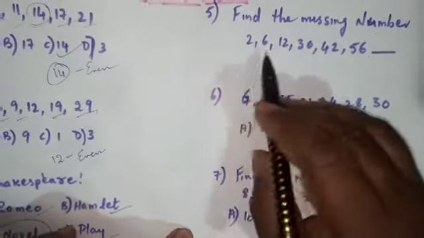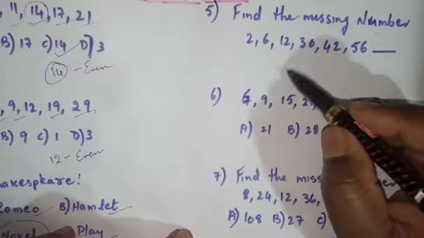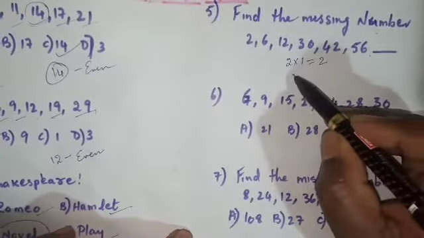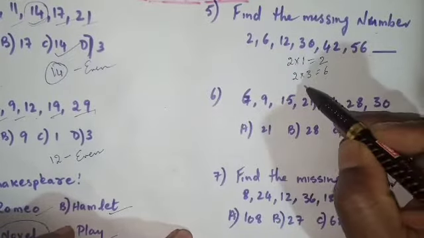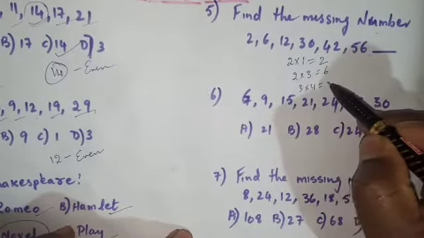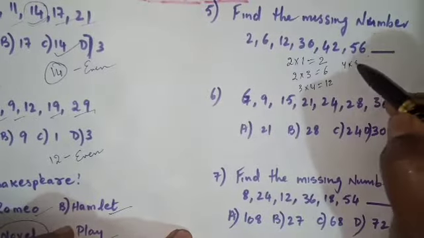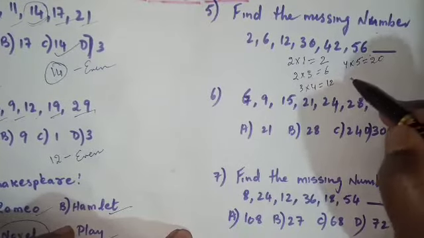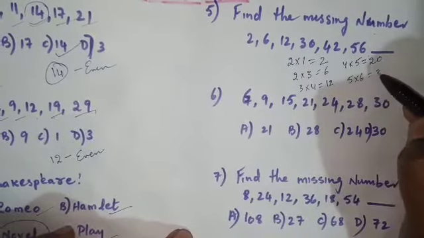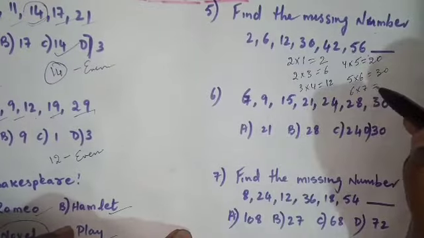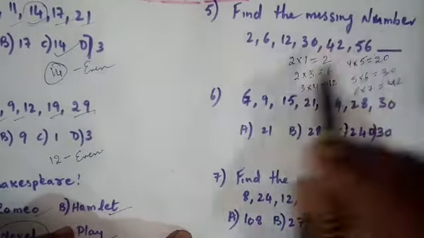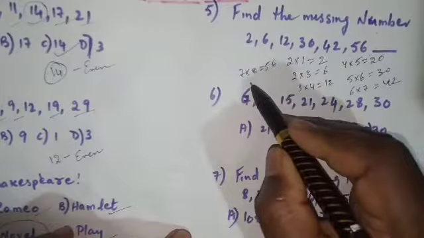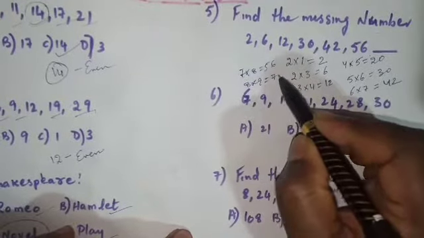Okay, now if we look at these numbers, we have 2 into 1 is 2, whereas 6 we get as 2 into 3, again 3 into 4, 12, 4 into 5 we get as 20, 5 into 6, 30, 6 into 7 it is 42, and 7 into 8, 56, and 8 into 9 it is 72.